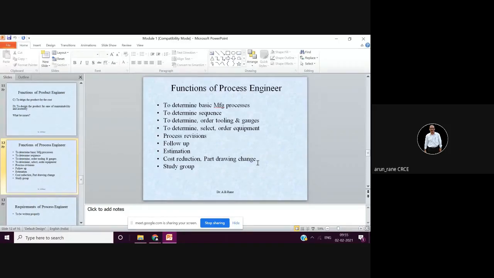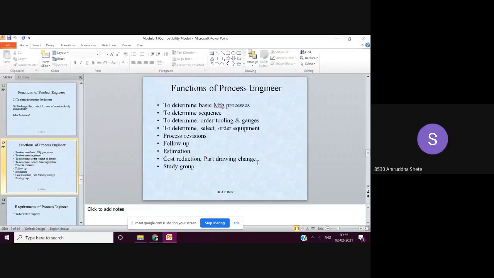See, there is a slight hitch. The process engineer doesn't have the authority to change the drawing. Let me make it very clear. It is the responsibility, the duty, of the product engineer only. But what to change, why to change, when to change, all that is suggested by the process engineer in writing, and that is what is called the engineering change note, ECN.